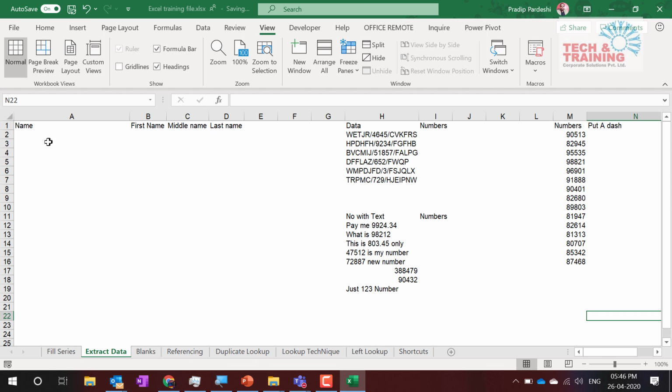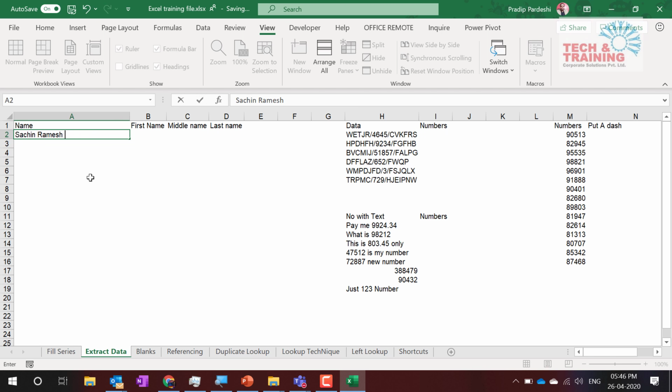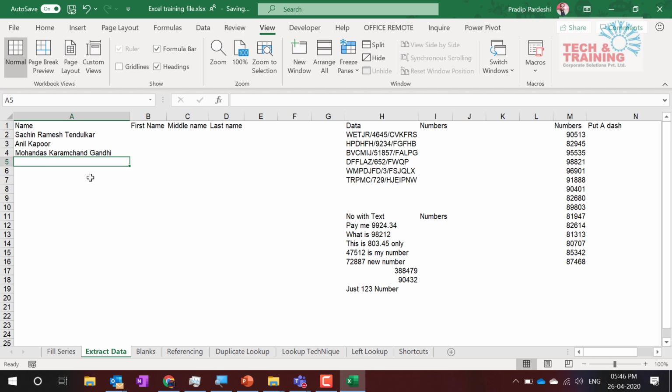Let me talk about some people and their names. I write Sachin Ramesh Tendulkar. Then I type Anil Kapoor. Then Mohan Das Karamchand Gandhi. Then Amitabh Bachchan. Then let me also type one more name, Pradeep Devi Das Pardeshi. I'm not amongst these people, but I would like to be amongst them someday. That's the reason I've written my name.